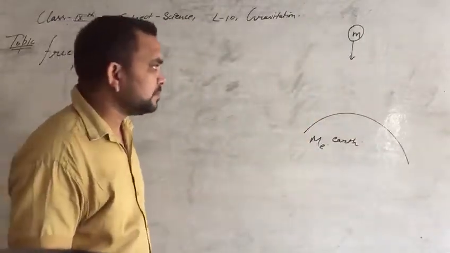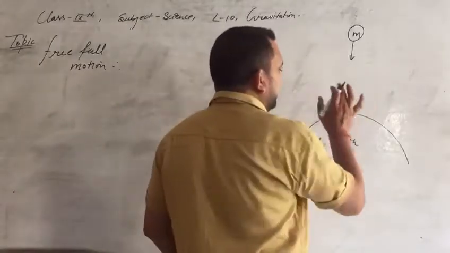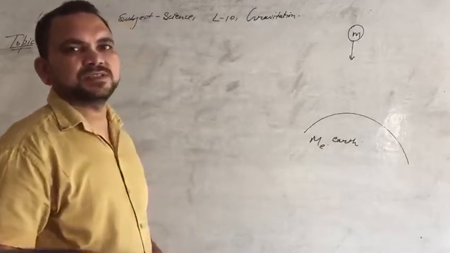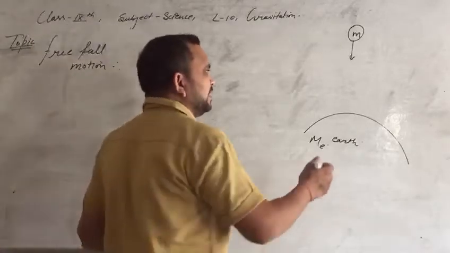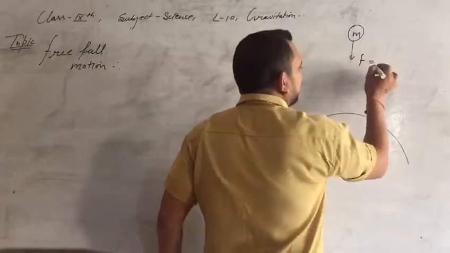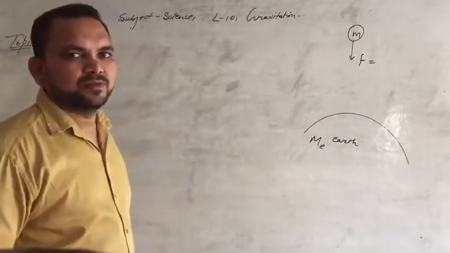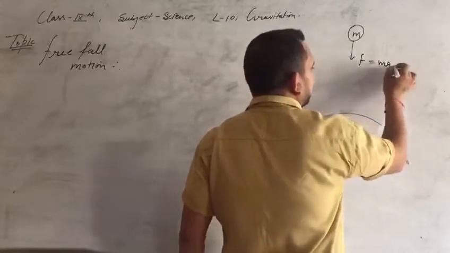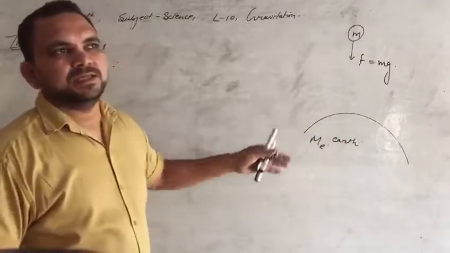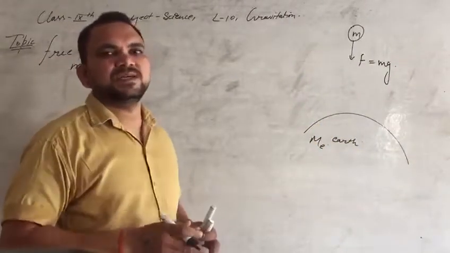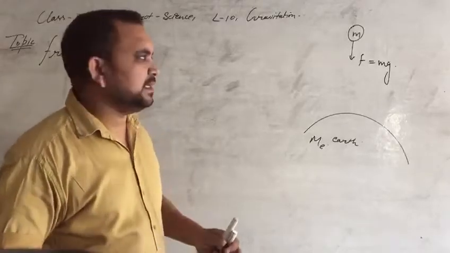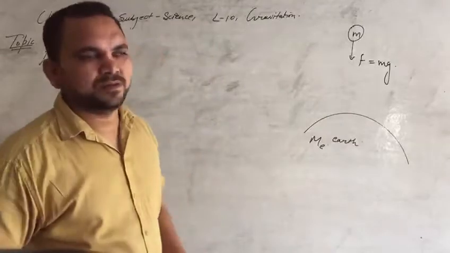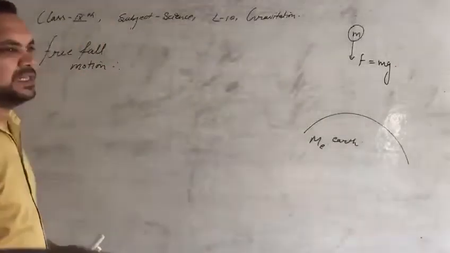So in this case, when the earth attracts this mass towards itself, it will apply a force F which will be equal to the weight of the object. It means here the universal force of attraction will be provided by the weight of the object falling on the earth.